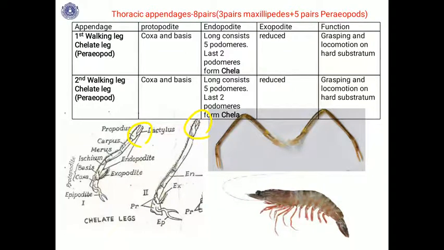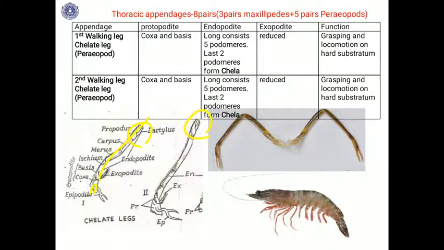So in this chelate leg, this is the protopodite, and the long endopodite has 5 podomeres: the ischium, merus, carpus, propodus and dactylus. The propodus and dactylus form the chela, or you can see the forceps-like structure. They are for balancing.